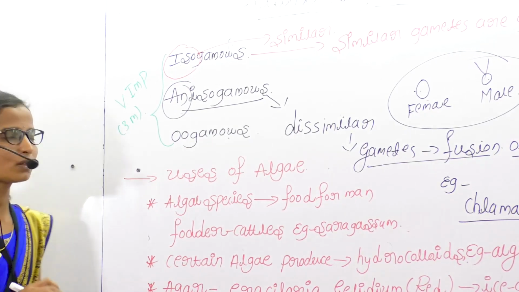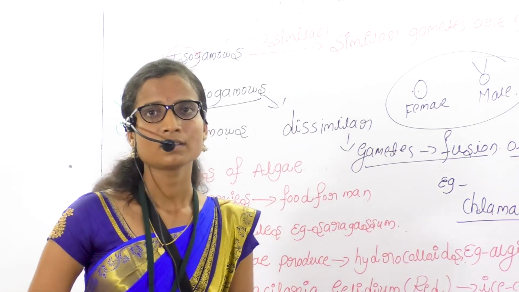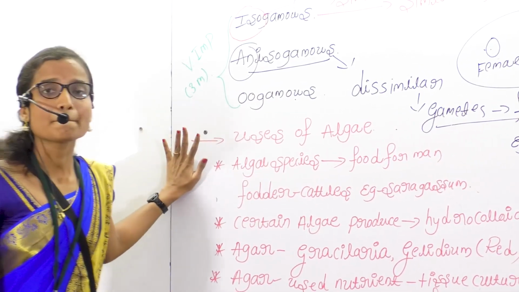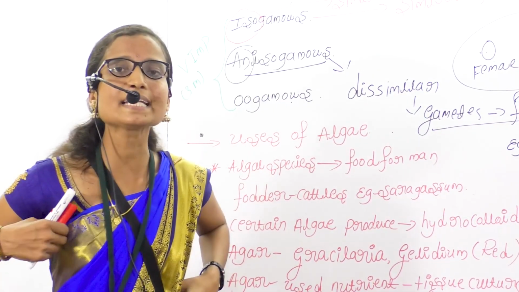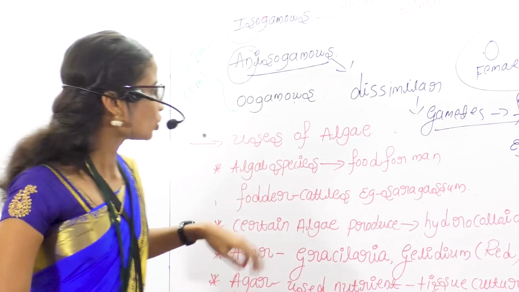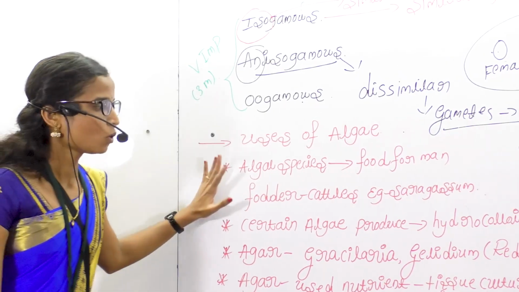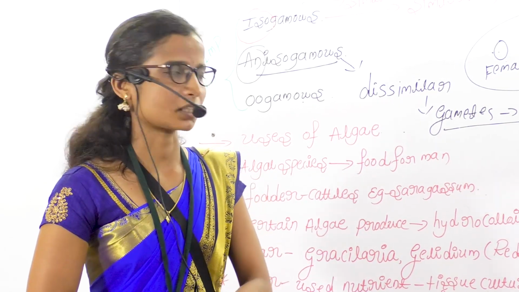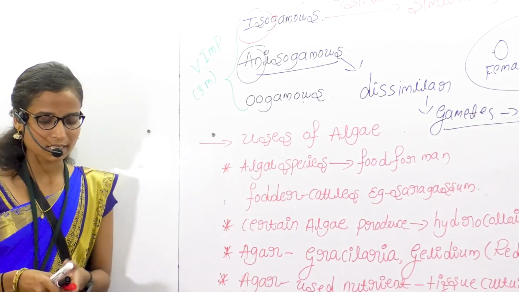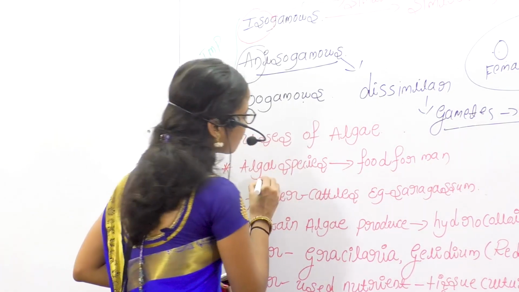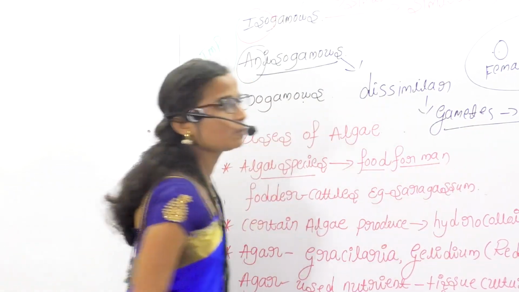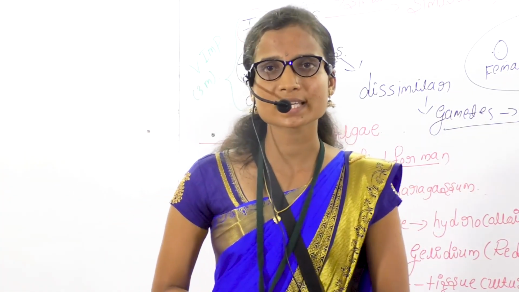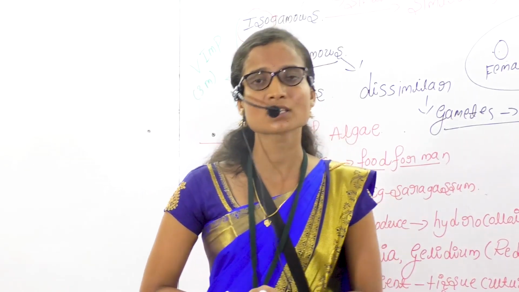So next is about uses of algae. There are many algal species, and those species are used by humans as well as other organisms and animals. The first use is that algal species are used as food for man, because algae contain high proteinaceous substances.